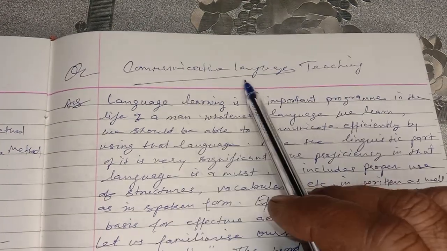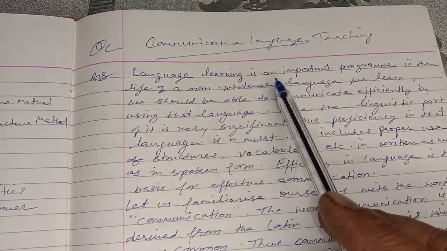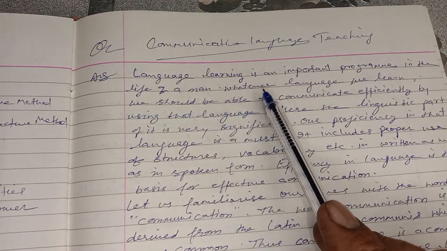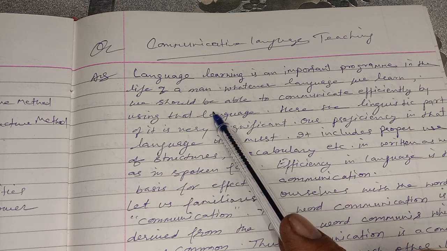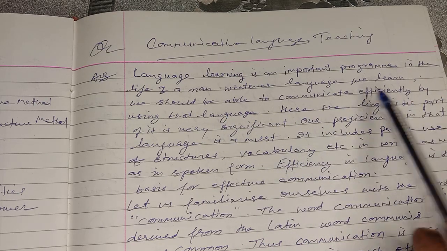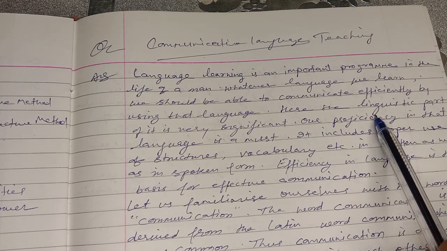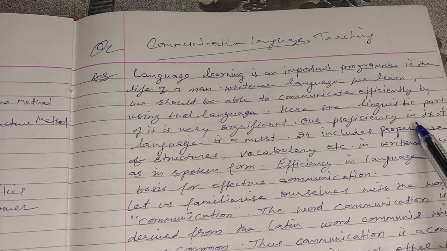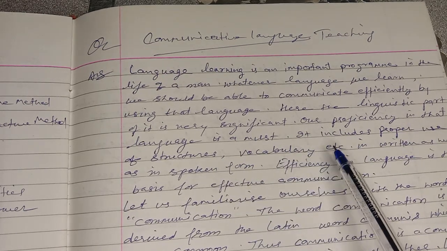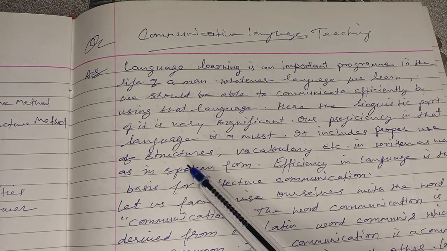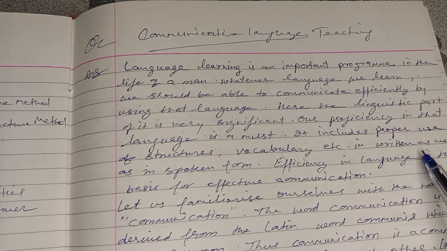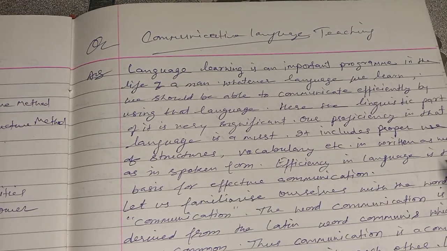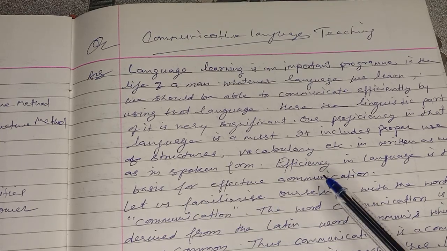Communicative language teaching. Language learning is an important part of the life of a man. Whatever language we learn, we should be able to communicate efficiently by using that language. Here, the linguistic part of it is very significant. Our proficiency in that language is a must. It includes proper use of structures, vocabulary, etc., in written as well as in spoken form. Efficiency in language is the basis for effective communication.